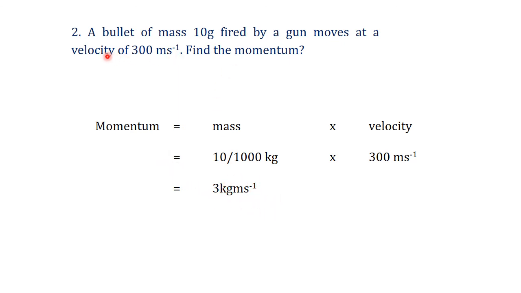The velocity is 300 ms minus 1. To find the momentum, P is equal to m into v, mass into velocity. Mass is 10 gram, so to convert gram into kilogram, you should divide 10 by 1000. And velocity is 300 ms minus 1. If you multiply these, you get the answer 3 kilogram meter per second.